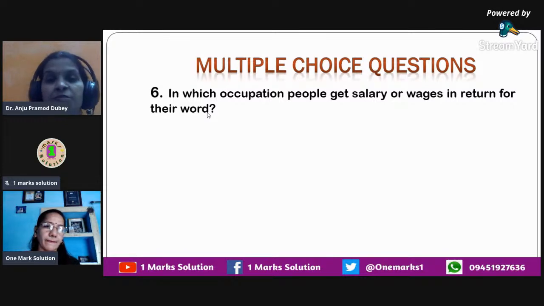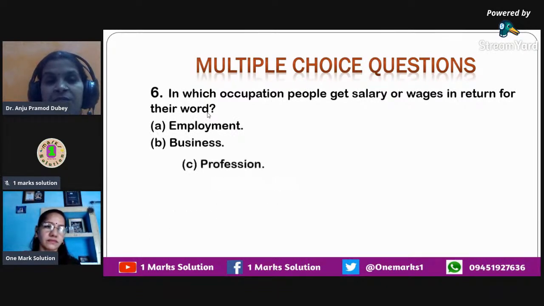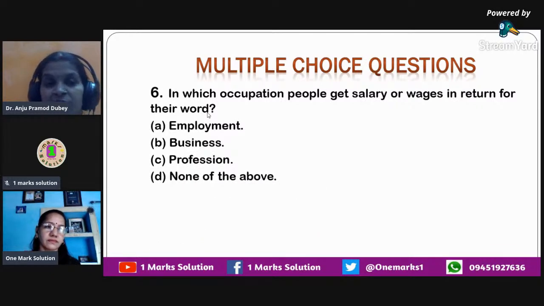Now let us see the options that are given to us. The first option given is employment, the second option given is business, the third option is profession, the fourth option is none of the above. So in this case, the option A is the correct one, where through employment, as occupation, people get salary or wages in return for their work. Okay. For business, people get profit as return. For profession, they get fees as return.